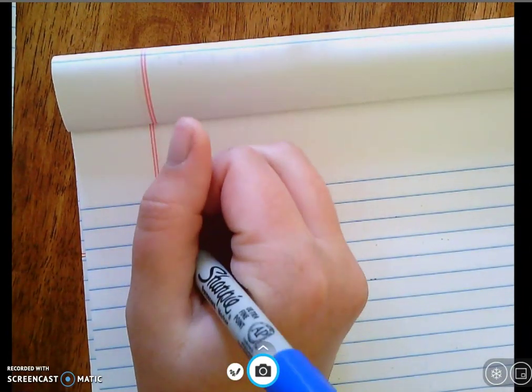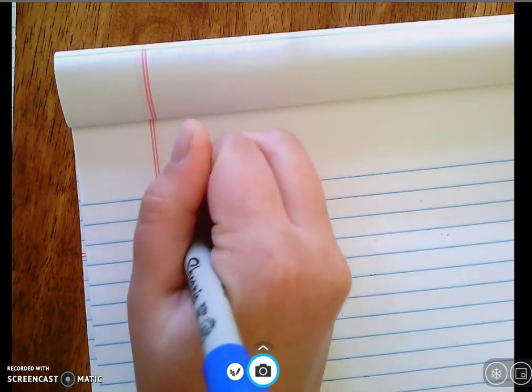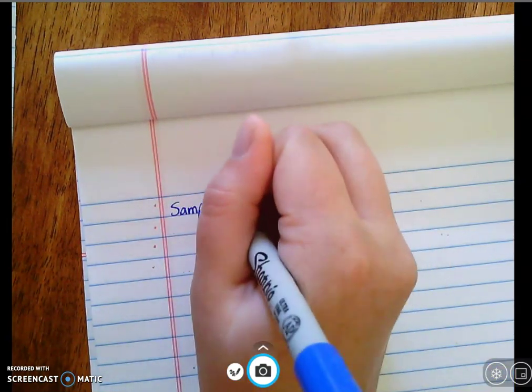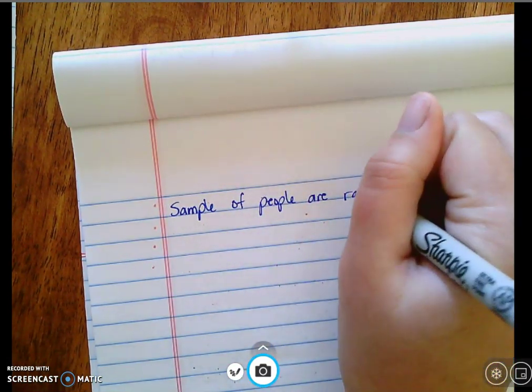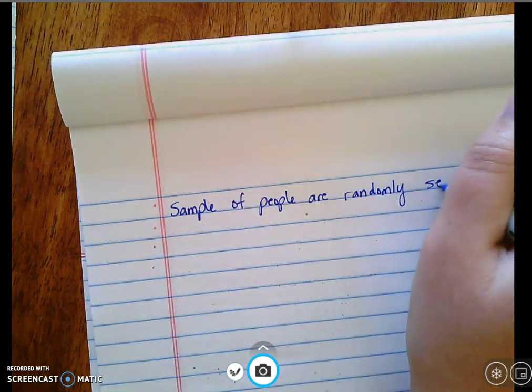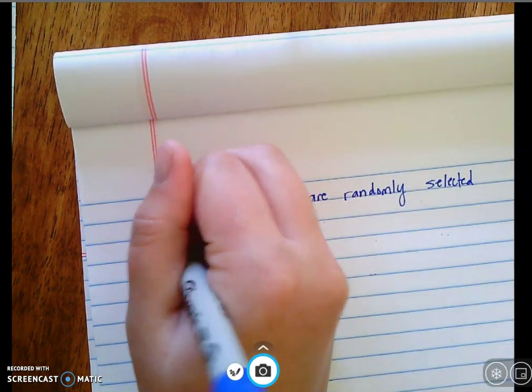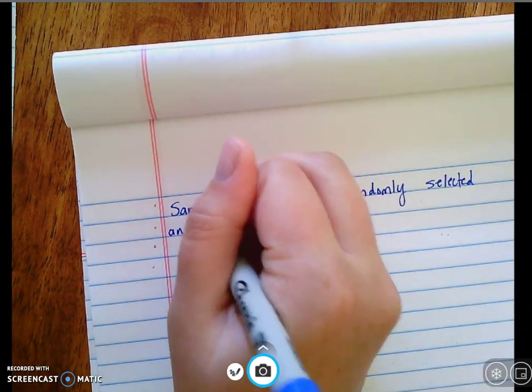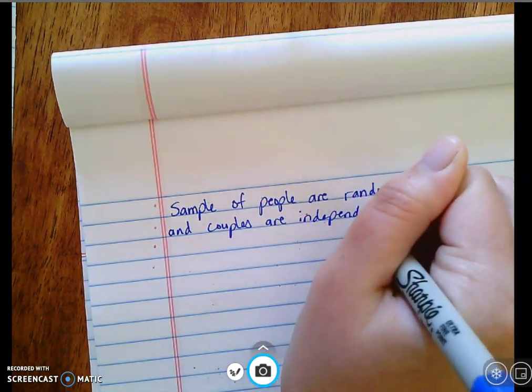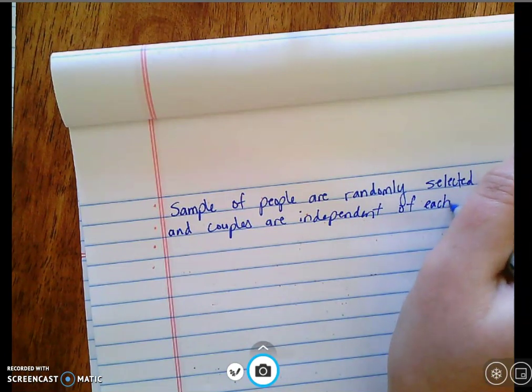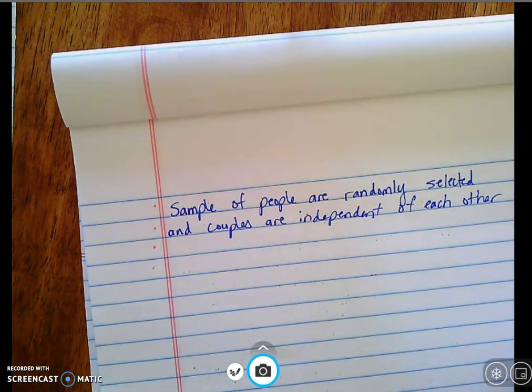All right, so first condition: the sample of people are randomly selected, and couples are independent of each other. Okay, this meets my condition of being random and independent. So couples are randomly selected and the couples are independent.